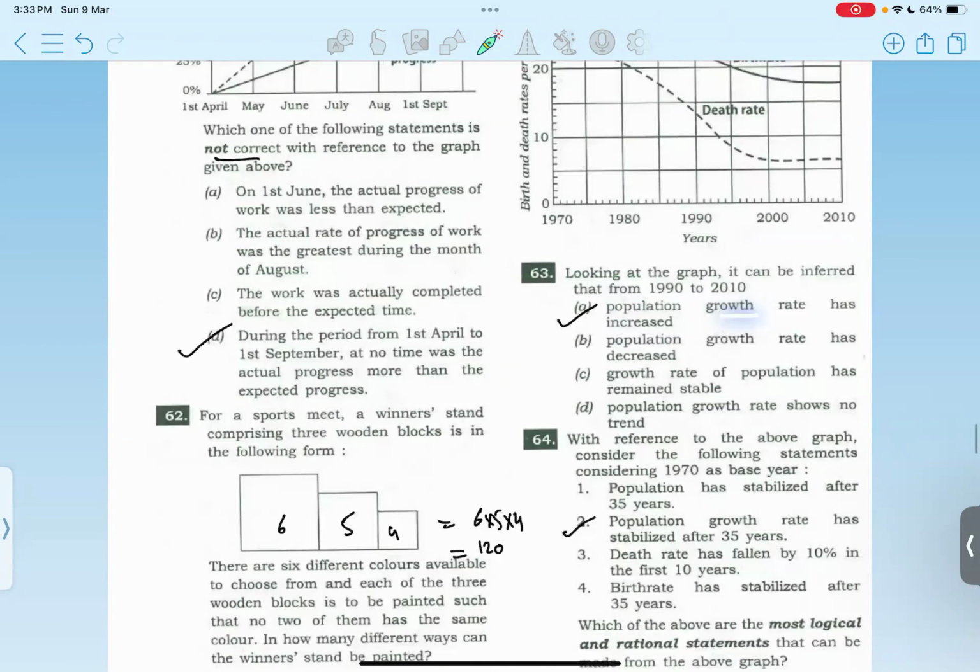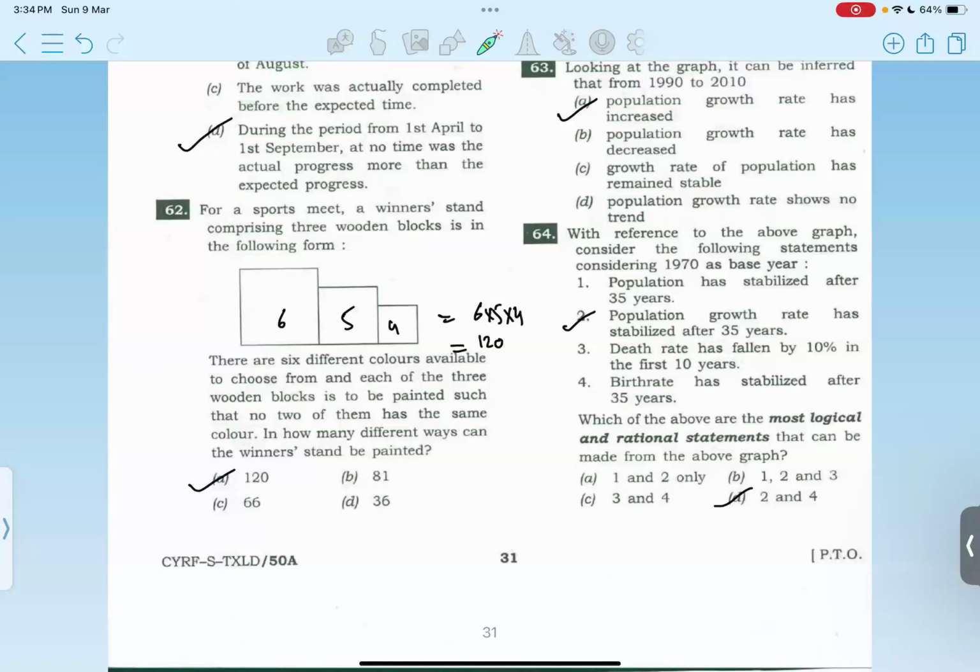Alright, okay. But now 64 with reference to again the same graph that we have. So considering 1970 is the base year, which is the most rational statement? So only 2 and 4 should be right. Option D.